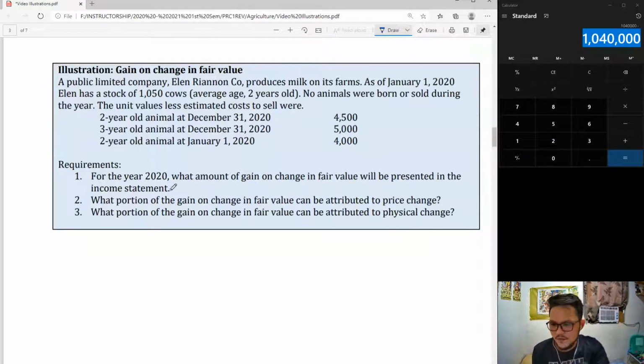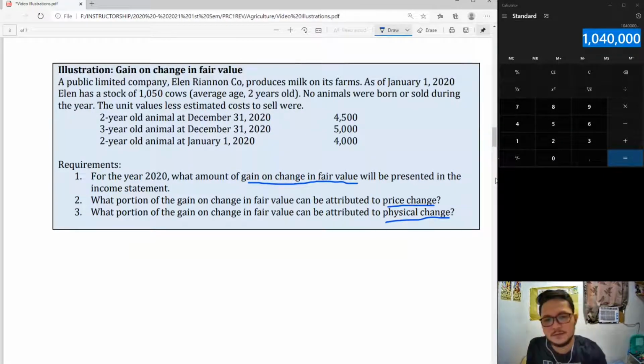Requirements. For the year 2020, what amount of gain on change in fair value will be presented in the income statement? So what is that? Changes in fair value only. Simply a comparison of your initial recognition and subsequent recognition. And then what portion of the gain is attributed to price change and physical change? This problem is designed in a way to illustrate the gain on change in fair value in a simple manner. So this is going to be easy.